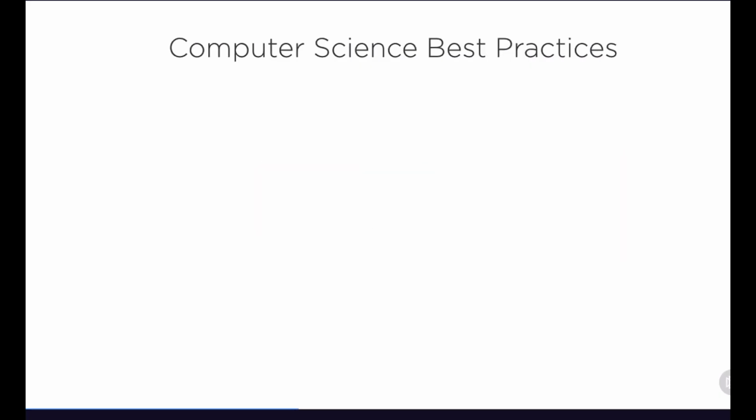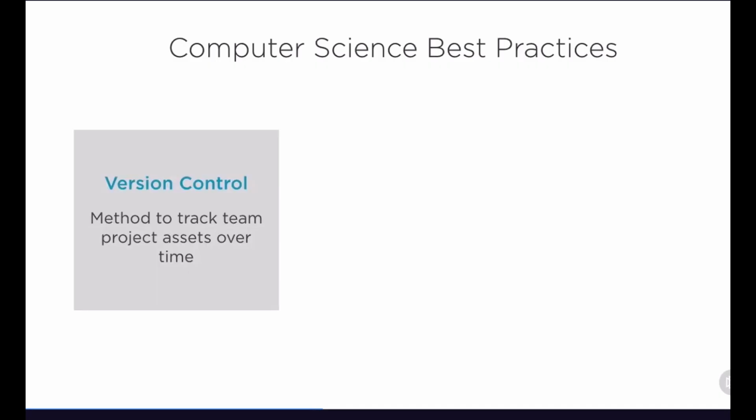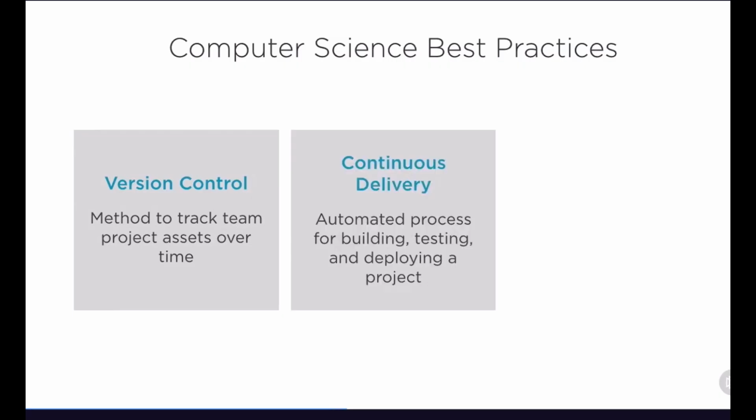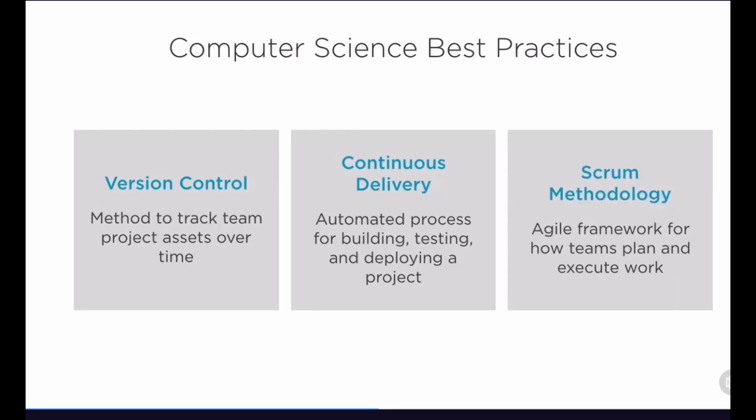So for example, when we're talking about computer science, we're looking at best practices for things like version control, which allows us to track any project assets over time, including their changes. Then we have other best practices like continuous delivery, which enables us to automate our process for building, testing, and deploying. Then we also have a Scrum methodology, which falls under the overall Agile umbrella as one of the methodologies to implement Agile principles within a project. So you have developers coming in with processes like this.